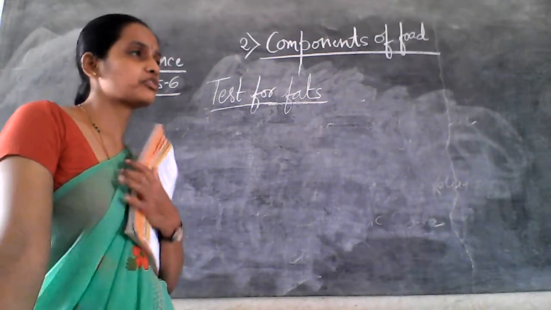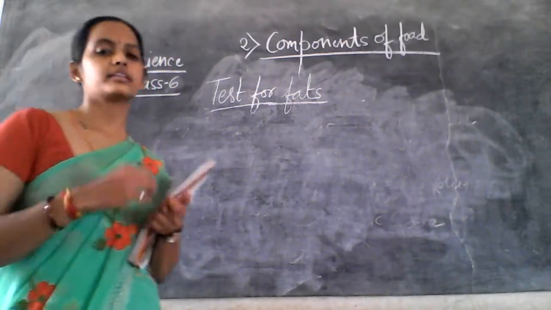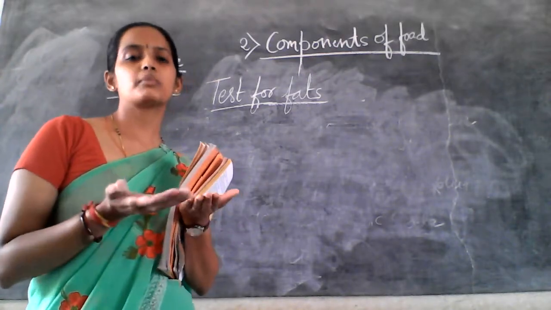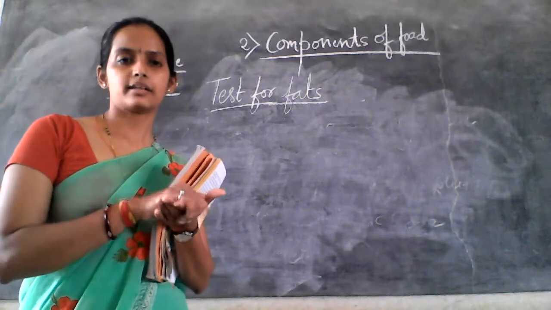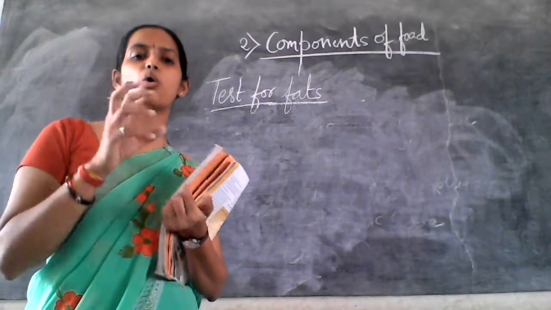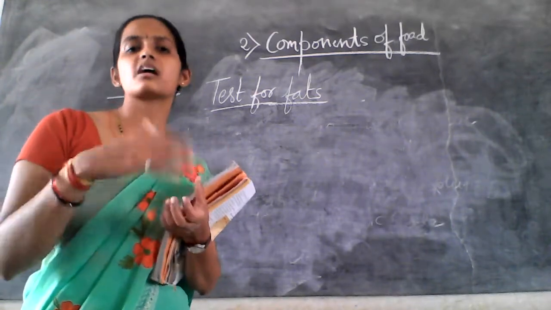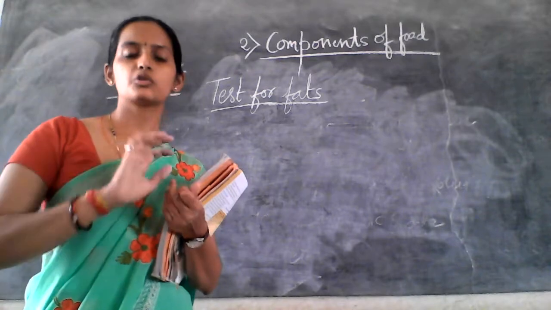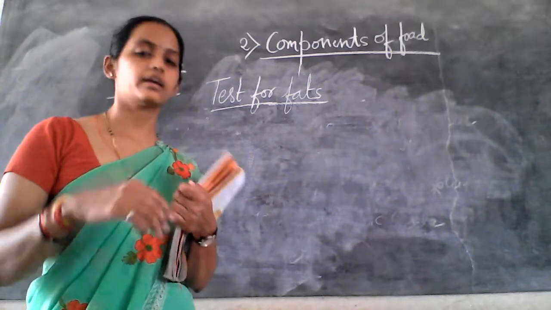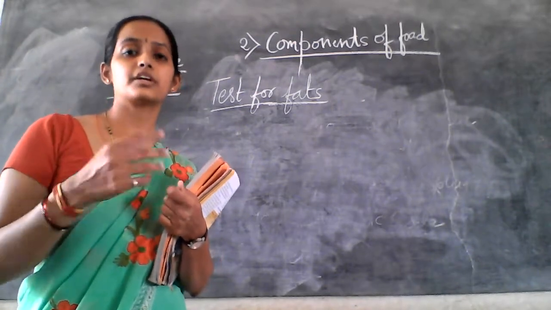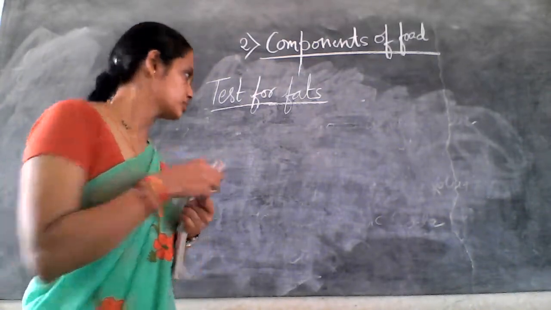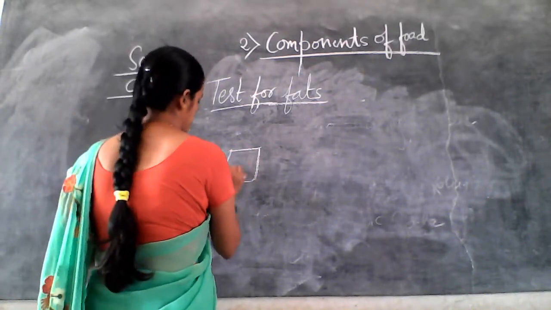So what are they doing for the testing of fats? They are taking some food material, right? Then wrapping that food material in a paper and then pressing or crushing that material. What happens? The oil content in the food gets transferred to your paper. So you can see the oil droplets on the surface of the paper. It gets converted into transparent or translucent. So the paper gets transparent.